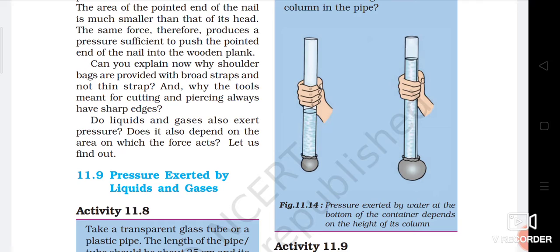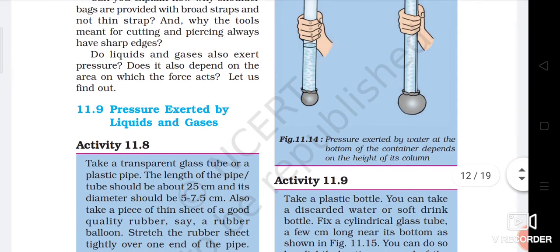Slowly the balloon will bulge, but it depends on the height of the water in the pipe. So we can say the pressure exerted by water at the bottom of the container depends on the height of its column. If you increase the height of water in the pipe, the pressure will increase, and due to the increase in pressure the rubber sheet will bulge more.